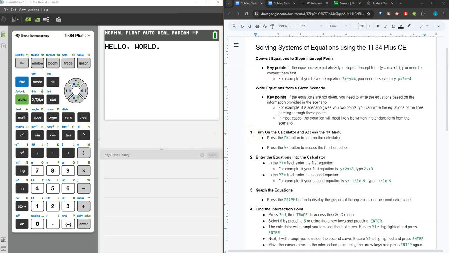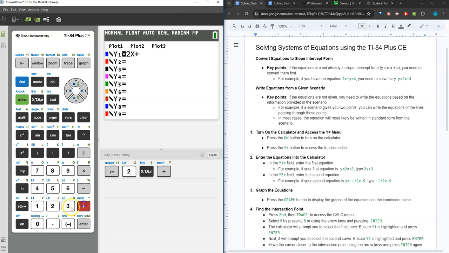For step 1, turn on the calculator and access the y equals menu. Make sure that your calculator is on, and I'll press y equals to access the function editor. 2. Enter the equations into the calculator. For this example, my 2 equations are y equals 2x plus 3 and y equals negative 1/2 x minus 9. In the y1 field, I'll enter 2x plus 3. And in the y2, my second equation will be negative 1/2 x and then minus 9.